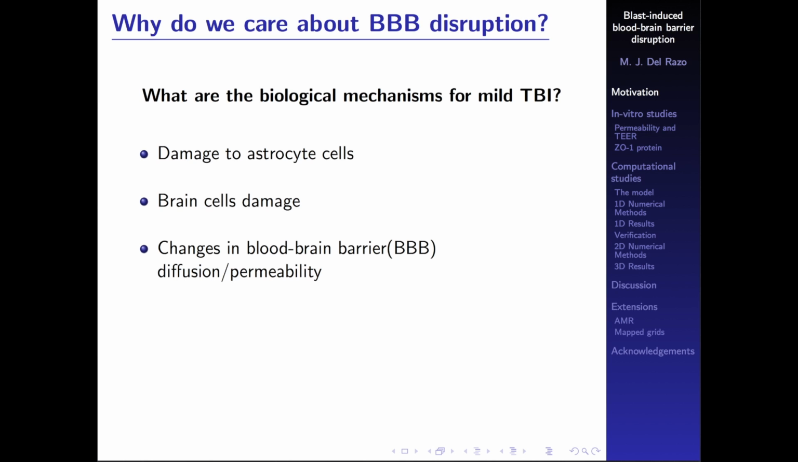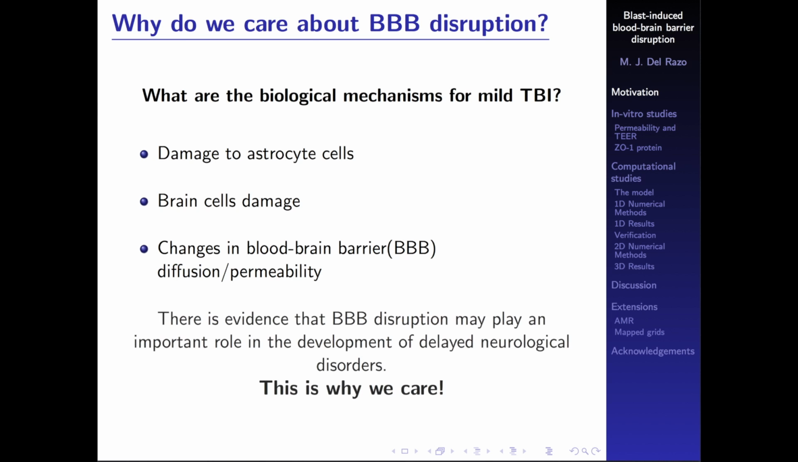The other possibility is brain cell damage directly, of course. And there's a bunch of hypotheses that people have. The one that we're going to actually concentrate on talks about changes in blood-brain barrier diffusion or permeability. So this is why we care about blood-brain barrier disruption.